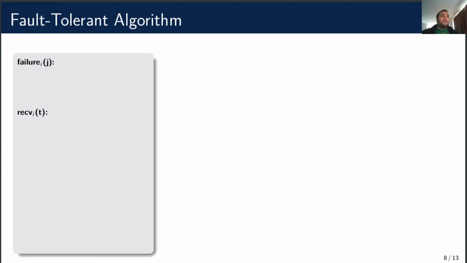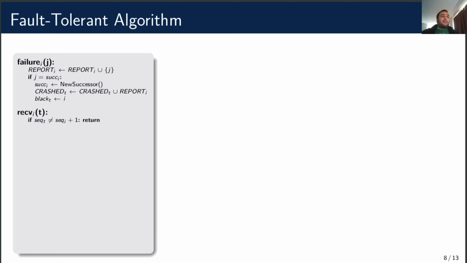I have omitted the sending and receiving of basic messages. These are the same as before, with the addition that if a message is to or from a crashed process, then it is dropped. When a process learns of a new crash from its failure detector, it adds it to its report set. And then, if it happens to be its successor, it computes a new one, puts all the crashes in the backup token, and sets the token's block to itself so that it visits everybody else.